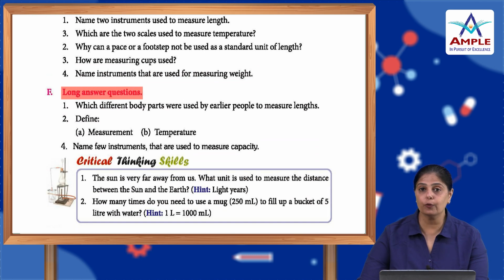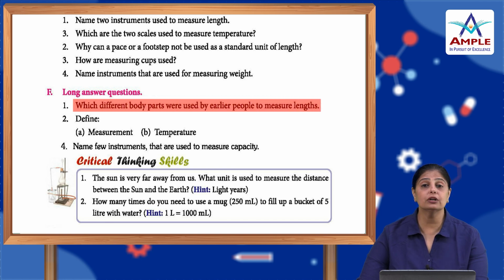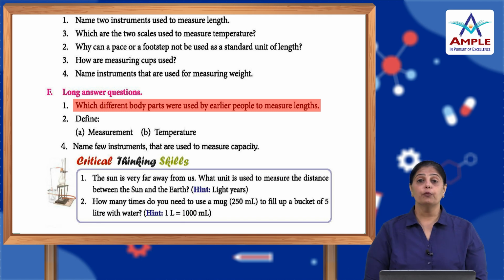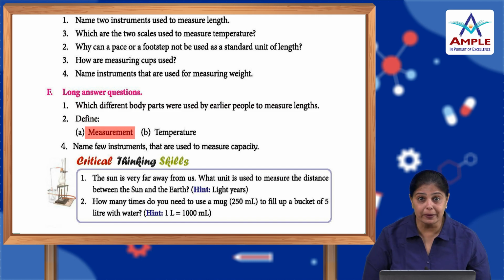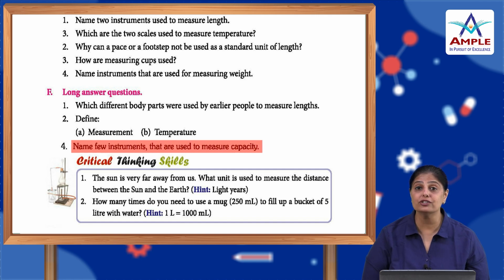Long answer questions. Which different body parts were used by earlier people to measure lengths? So, children, you have to talk about this in detail. What used to be used in the past and why was it not considered a standard method? Then you have to define the measurements and the temperature. Now, name a few instruments that are used to measure capacity. What are the instruments that we use to measure the capacity? Mention that in detail because this is a long answer.